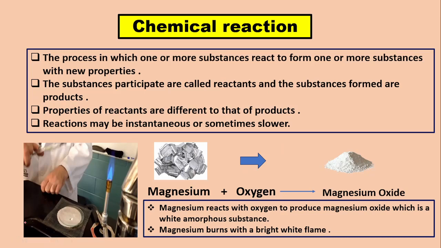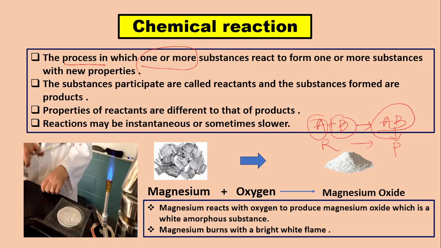A chemical reaction is the process in which one or more substances react to form one or more substances with new properties. So we can say that in a chemical reaction, chemical changes take place. Suppose A is a substance, B is another substance. After the reaction, they form AB. That means the substances which take part are called the reactants, and those substances which are formed are called products. So the reactants are converted into products.